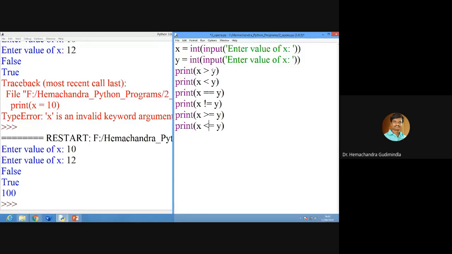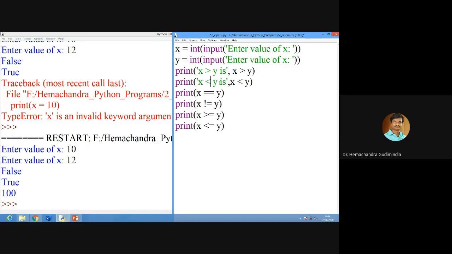As I told, we will give some string before this so that it is easy to recognize what this is. Right? I will give x greater than y, it will give true or false. Okay, fine. I'll copy this one only. x less than y.